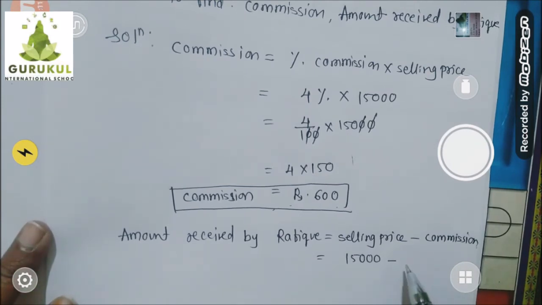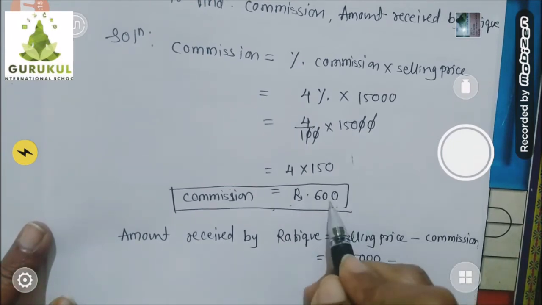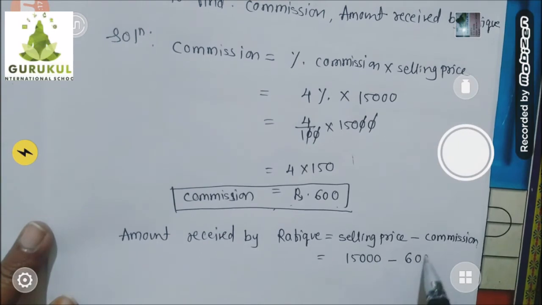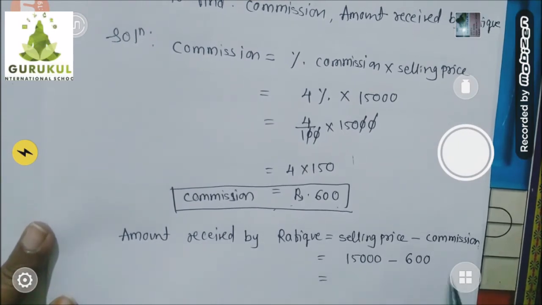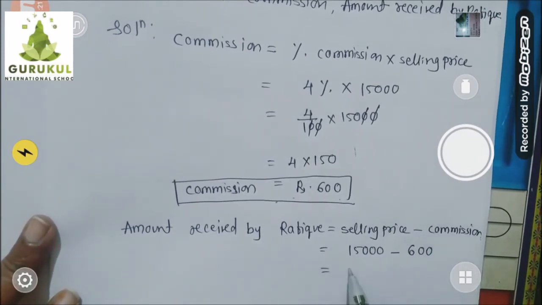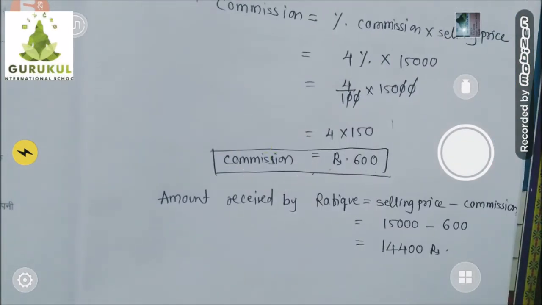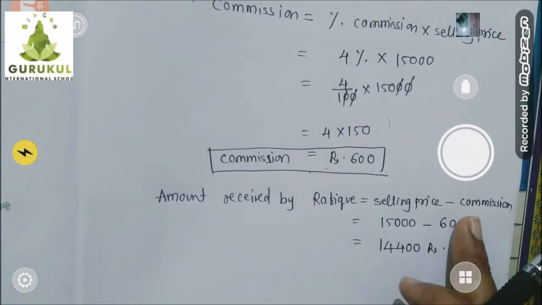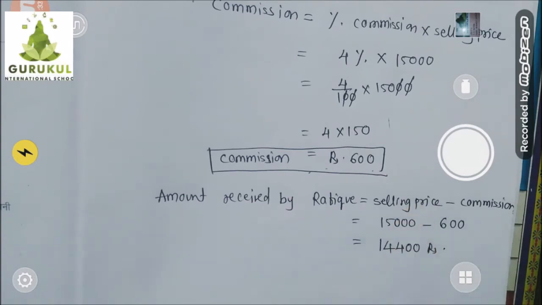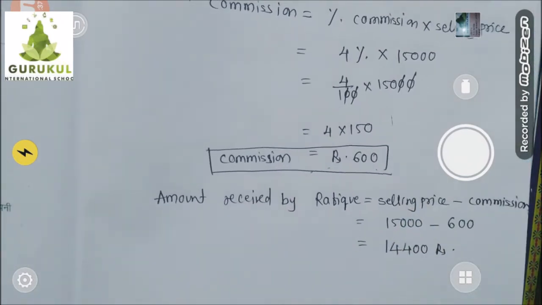But from that money he has to give some money to the commission agent for doing his work. How much money he gave to the commission agent? 600 rupees. So that we need to subtract, and then the subtraction is 14,400 rupees. So this much money he will actually get back in his hand after paying the commission and after selling the 15,000 rupees flowers. Okay, I hope you understood this, children.